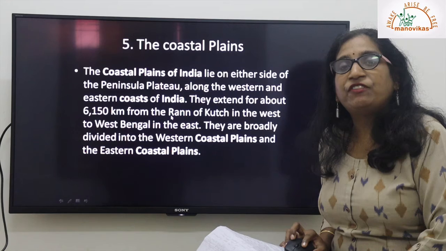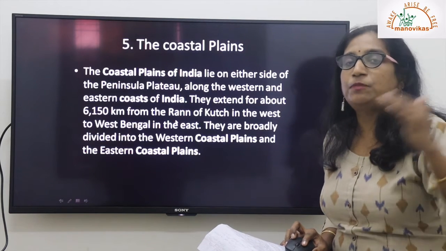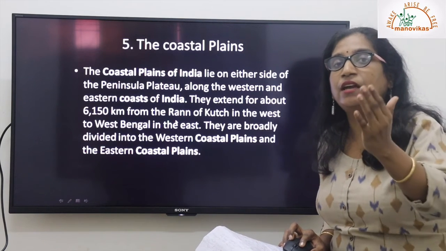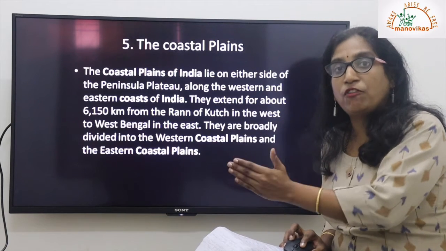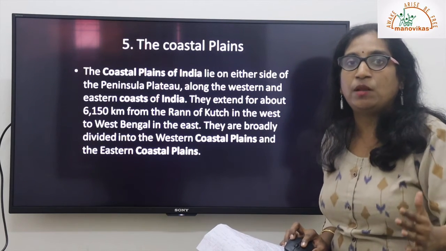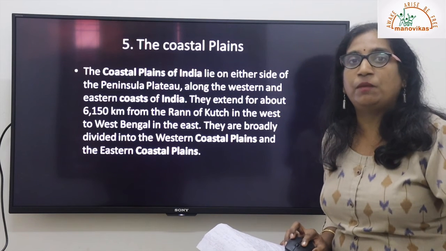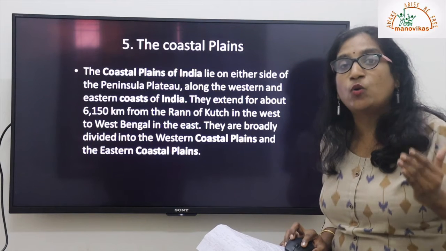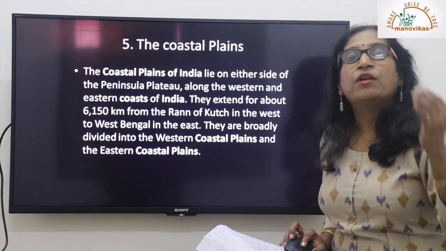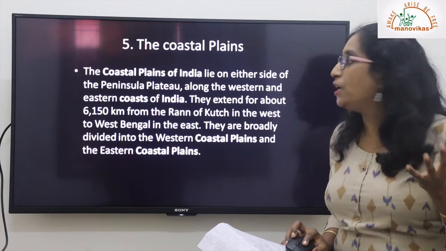The next physical division of India is the coastal plains. Whatever runs parallel along the Arabian Sea from the Western Ghats, and from the Eastern Ghats towards the coast of the Bay of Bengal, we have the huge coastal plains. We are very lucky, blessed to have this wide coastal plain in India. That's why today the coast of India, especially Goa, is a tourist destination spot, because we have good beaches in Goa.